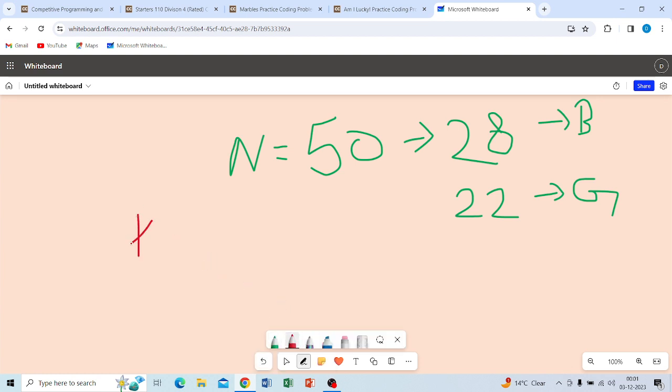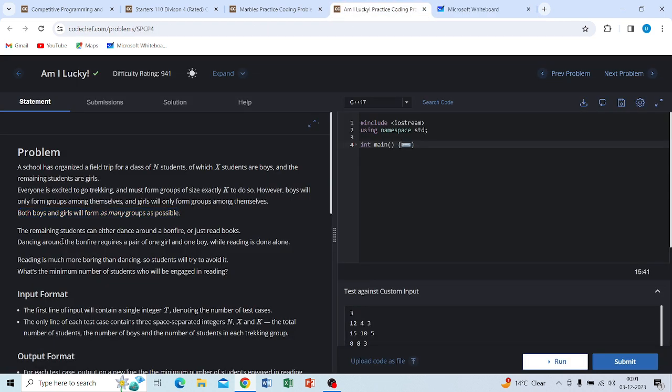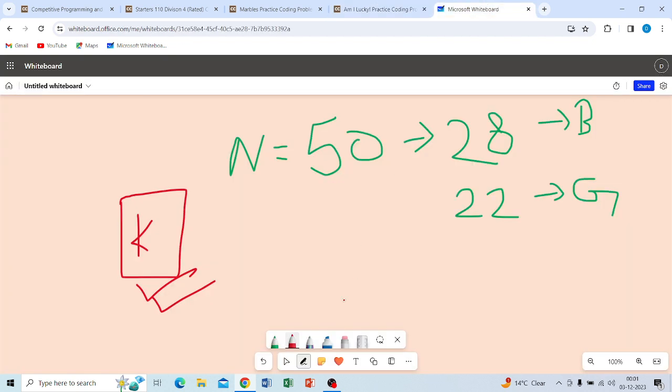The condition is that each group has exactly k students. The remaining students can either dance around a bonfire or just read a book. You know very well that on a group trip, someone dances around the bonfire, around the burning wood, going around and around.